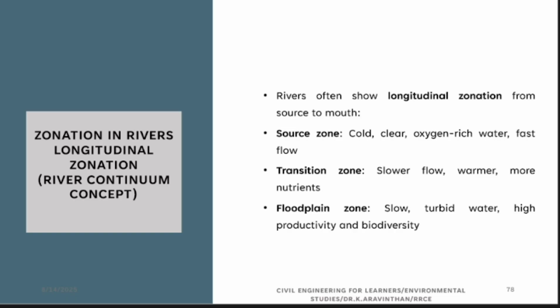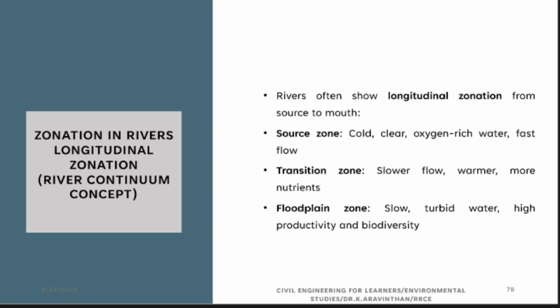Next thing is transition zone, where the river will not move much faster. Have you visited river Ganges, Ganga river? It will be flowing very fast. If you go to Haridwar or Uttar Pradesh, etc., it will be flowing much faster. But if you go to Bihar, West Bengal, etc., it will slowly flow. So, warmer water will be there, nutrients will be high.